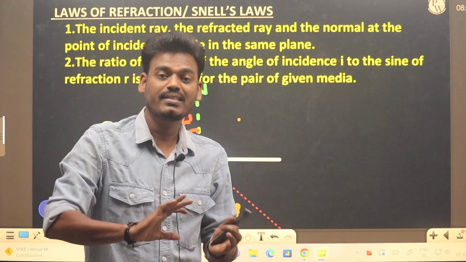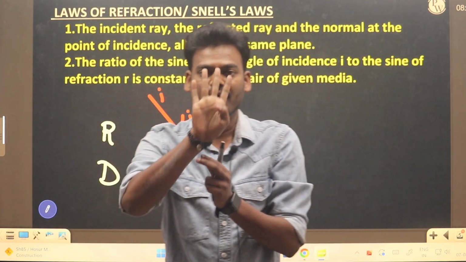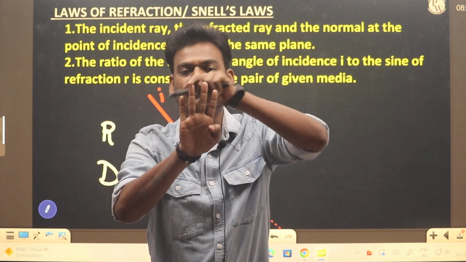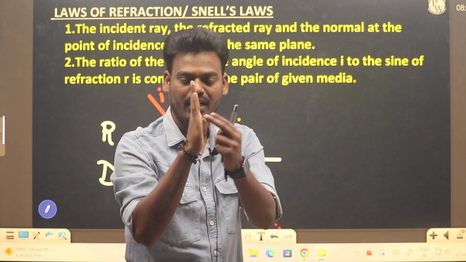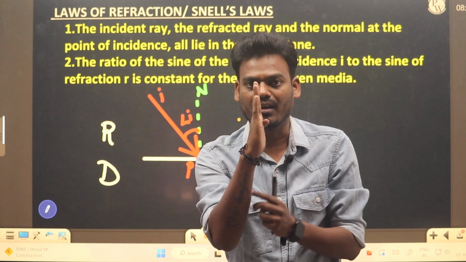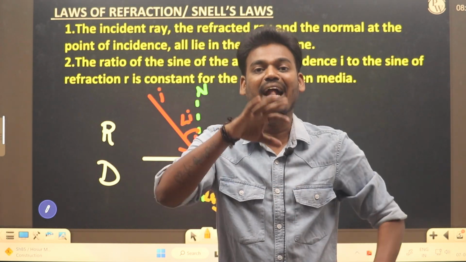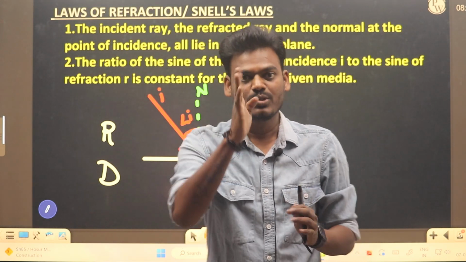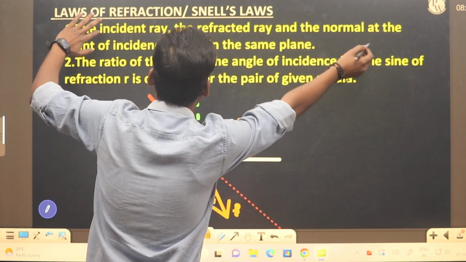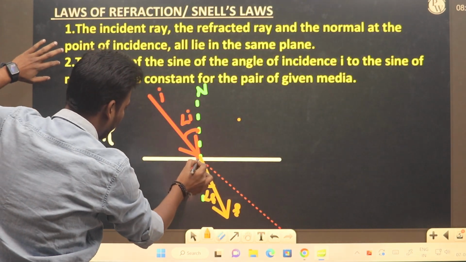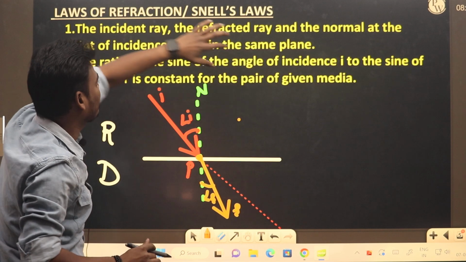What does it mean? Same plane means what? For example, if you see all my fingers, if you look from this side, these fingers lie on different planes. If I see from this side, you are able to see only one finger. That means all these fingers lie on the same plane, like the hands of a clock. Is it clear? So that is the meaning. So here the incident ray, the refracted ray and normal at the point of incidence. This point is very, very important. All lie in the same plane.